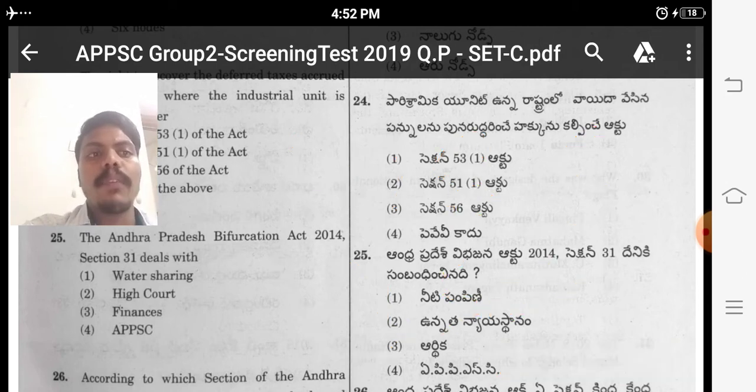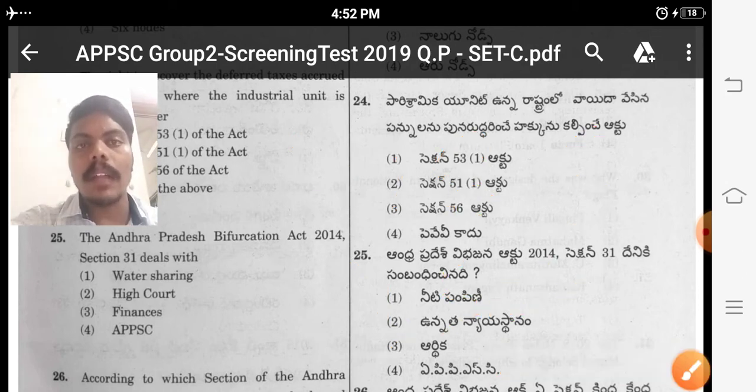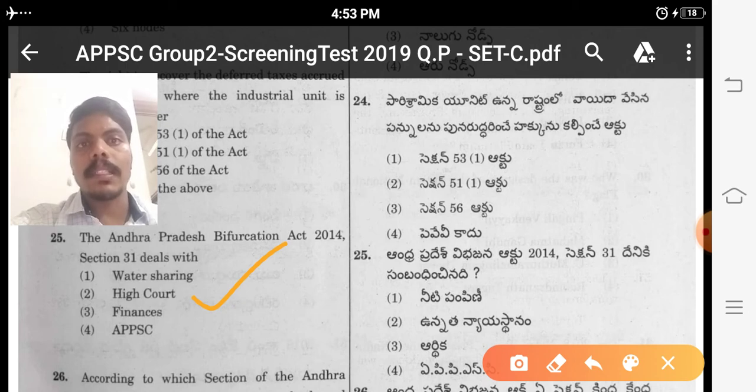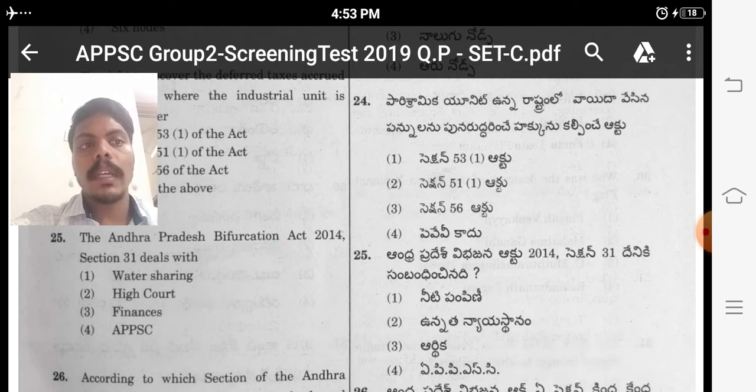It is very difficult to read all these sections and schedules. We have to read some important ones, like Section 31 deals with the High Court. We have to remember some important sections. I will make one video on the sections of the Andhra Pradesh Bifurcation Act 2014. Please see that video also.